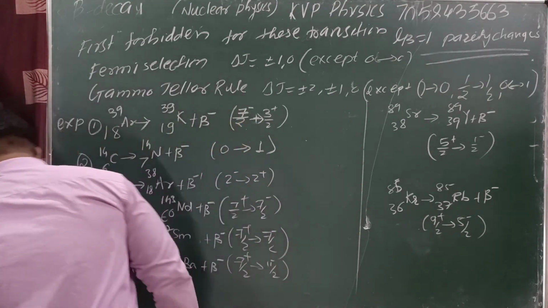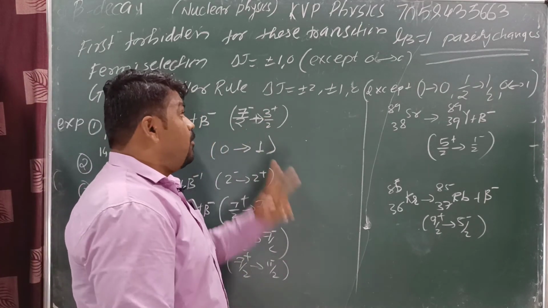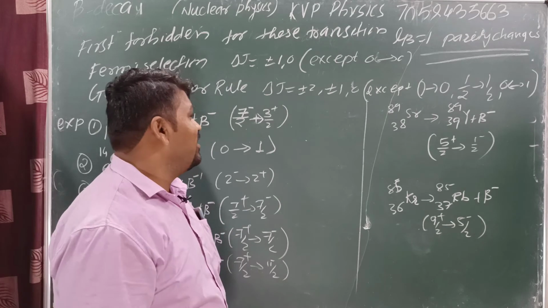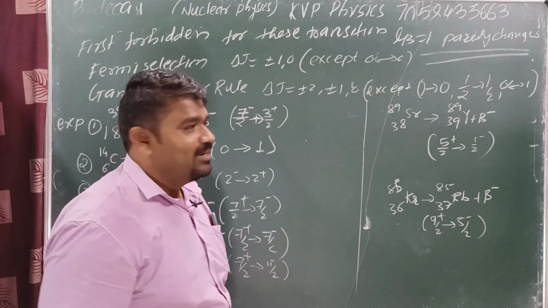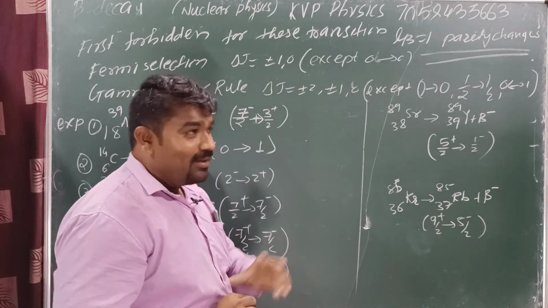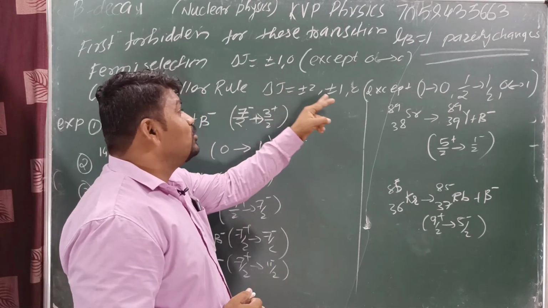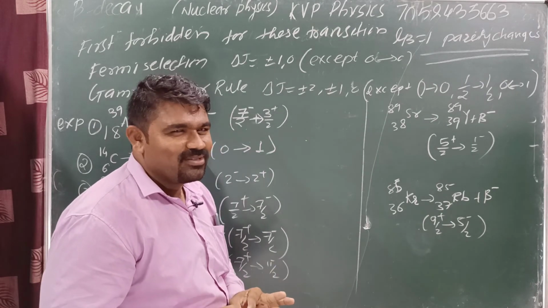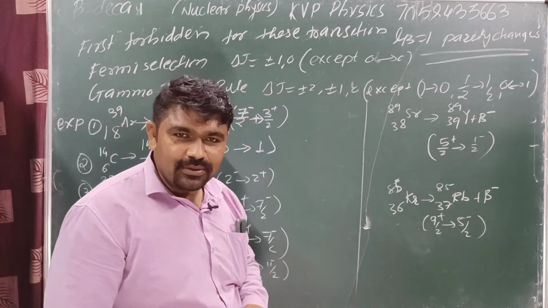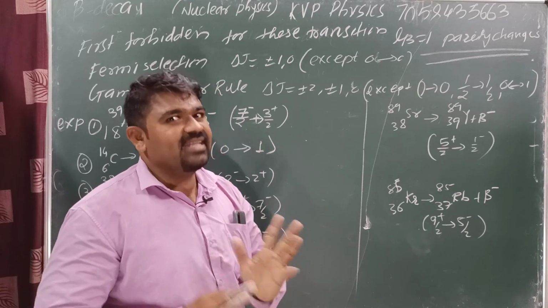Next, focus on 3. Here, parity does not change. Yes, parity change. First forbidden. Parity change. First forbidden. Next, check the Delta J values. Delta J value is equal to 0, Delta J value is equal to plus or minus 1. Then the type of selection rule is Fermi. Here also 0, plus or minus 1. And both cases parity will be changed. Yes or no? Here we are getting difference equal to 0. Yes, this is a FT transition as well as GT transition. In this case, this is a mixed one, FT as well as GT.